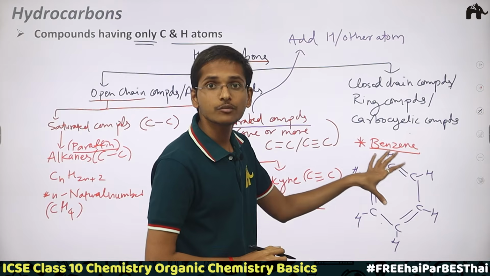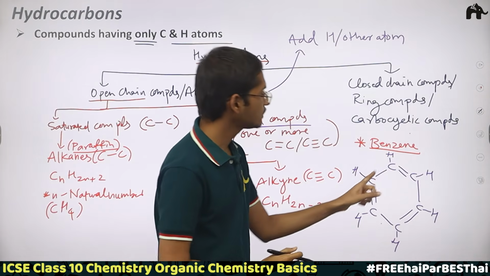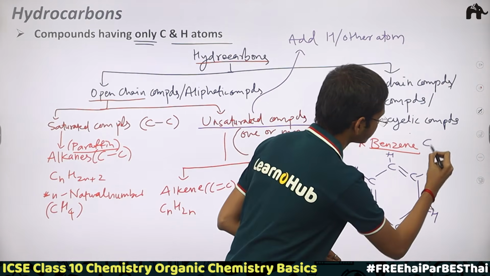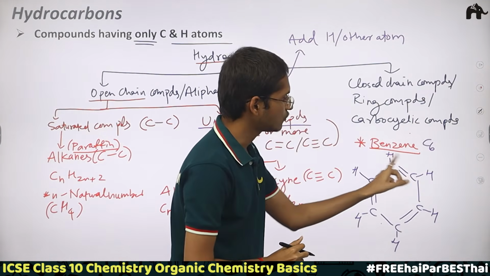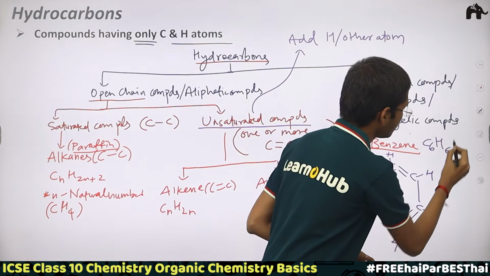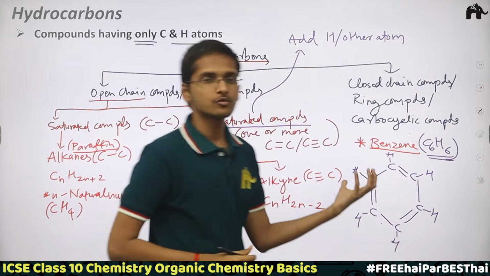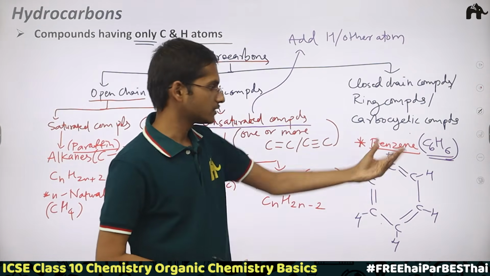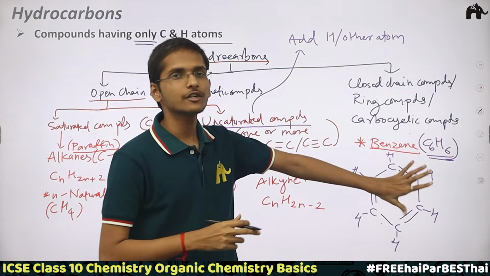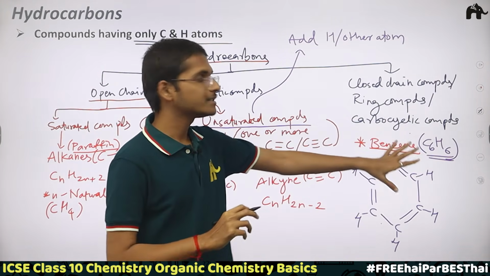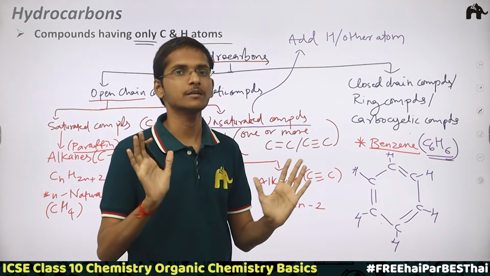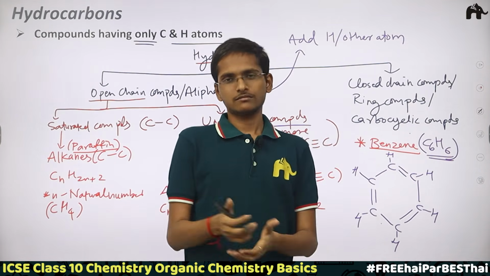So you can see here the molecular formula, very important. Carbon: 1 2 3 4 5 6, C6. And then hydrogen, how many are there? 1 2 3 4 5 6, H6, right? In this way, if you miss the formula, you can get back to it if you know how to draw the structure of benzene. But that's a very rare scenario. You would remember the formula for benzene, believe me, for your entire life, because it is used so much in organic chemistry if you take chemistry in your future studies.